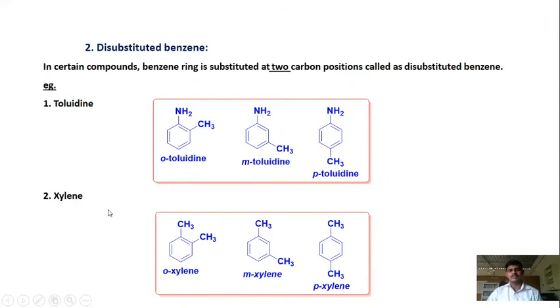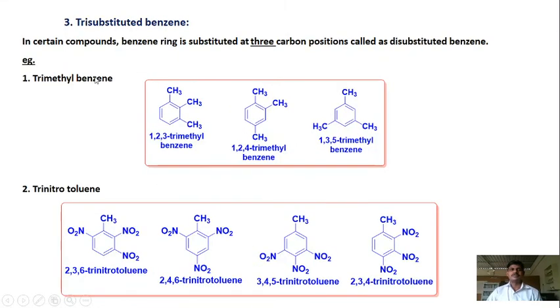The same example is xylene, where 2 CH3 groups are there. When they are ortho to one another, it is orthoxylene. When they are meta to one another, it is metaxylene, and when they are para to one another, it is paraxylene. The next type is trisubstituted benzene, where 3 hydrogen atoms are replaced by 3 groups.